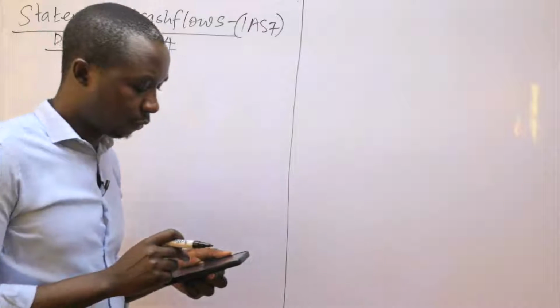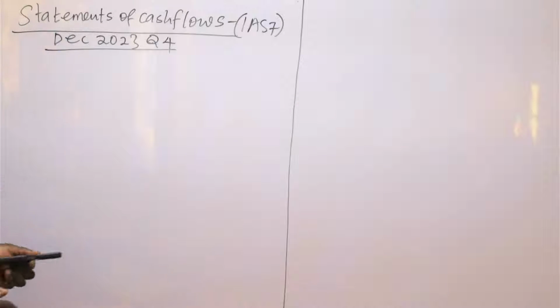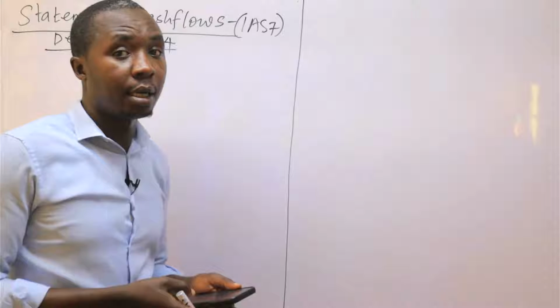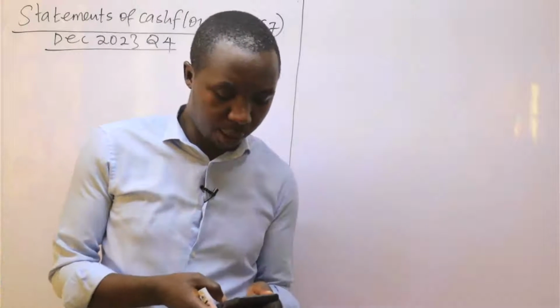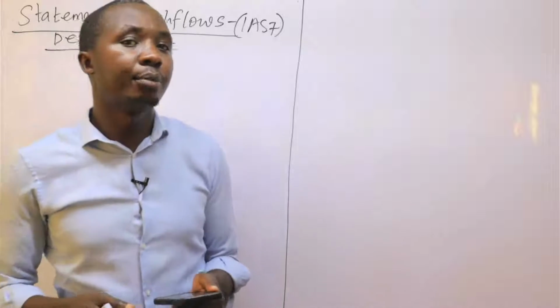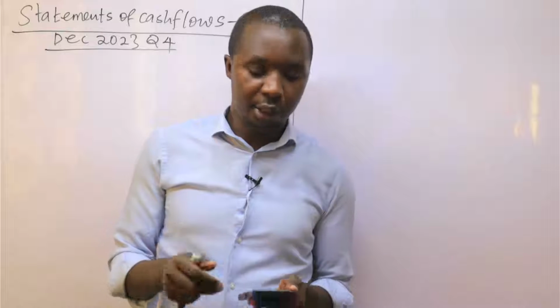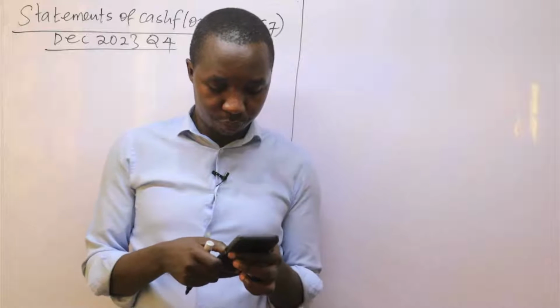It's a question on the statement of cash flows. Remember that nowadays a statement of cash flows is part of the published financial statements, besides the statement of profit or loss, statement of changes in equity, and statement of financial position.